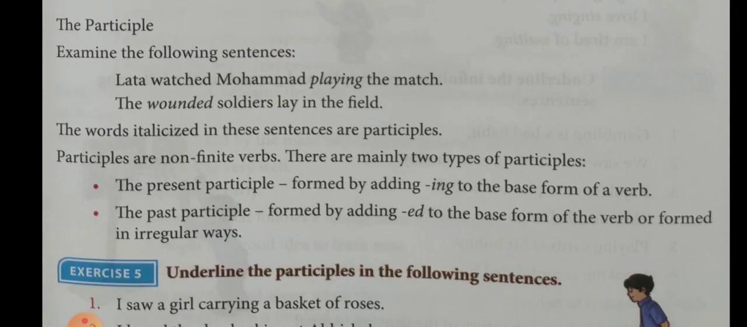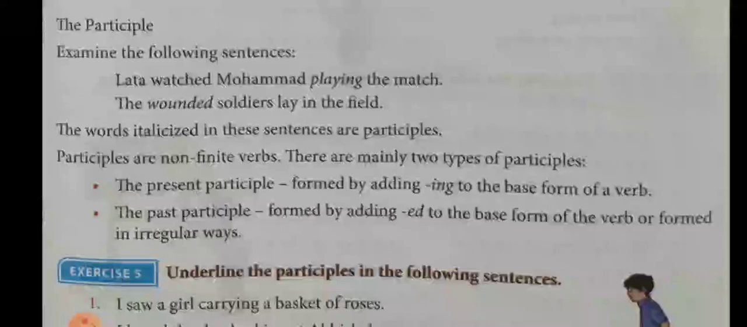Now the participle. Examine the following sentences. Leda watched Muhammad playing the match. The wounded soldiers lay in the field. The words italicized, that is playing and wounded, in these sentences are participles. Participles are non-finite verbs. There are mainly two types of participles. The present participle is formed by adding ing to the base form of the verb. The past participle is formed by adding ed to the base form of the verb or formed in an irregular way. So, two types of participles, present participle and past participle.